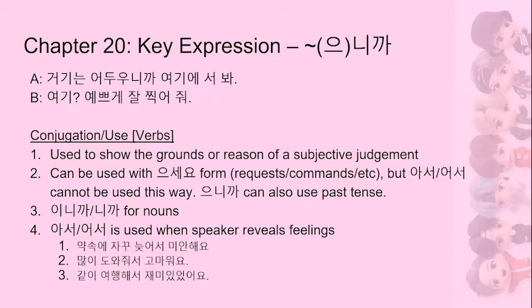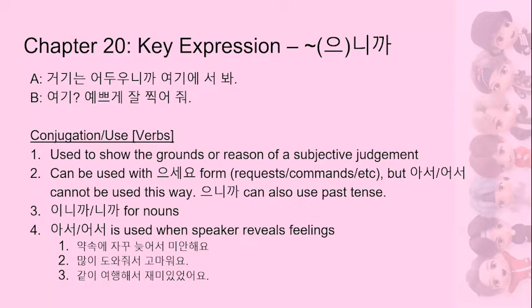So 거기는 어두우니까 because it's dark over there. 여기에 서봐. Try standing over here for pictures is the context. The second person responds, 여기, so here, 예쁘게 잘 찍어줘. So please take it well, like make sure it comes out well and pretty. I think the translation they give you is be sure to make me look good or something like that.